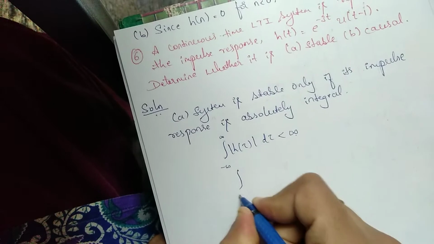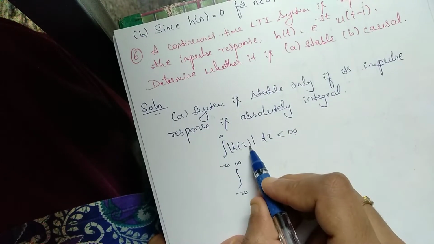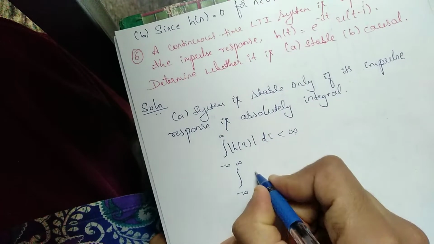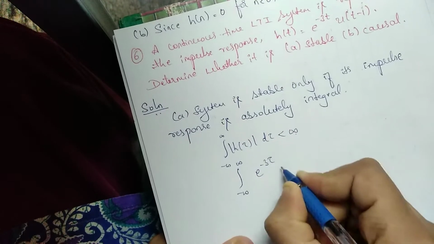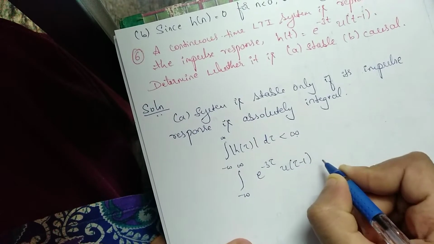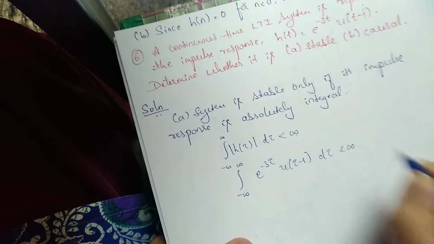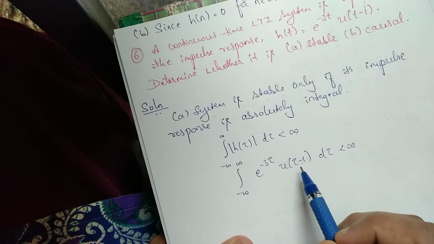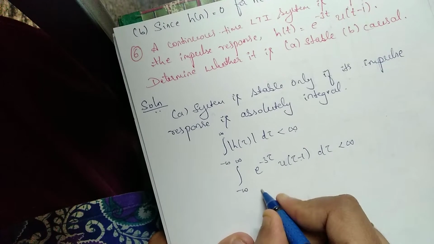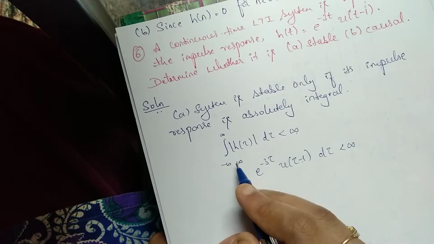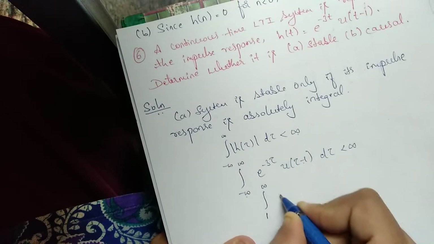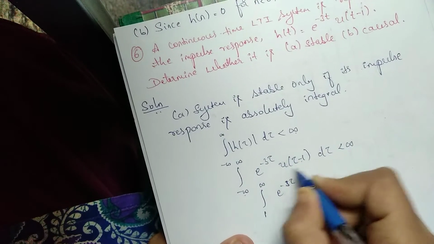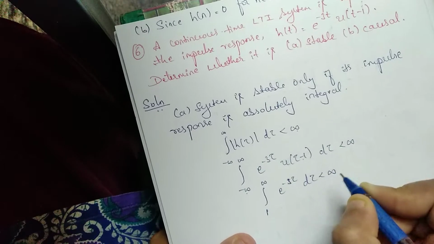So let us take the integral from minus infinity to infinity of h of tau. h of tau means e to the power of minus 3 tau u of tau minus 1 d tau, which should be less than infinity. If we take u of tau minus 1, it varies from 1 to infinity, right? So the integration is not between minus infinity and infinity, now it is between 1 and infinity of e to the power of minus 3 tau d tau. Since I have changed the limits, I am eliminating the unit step.